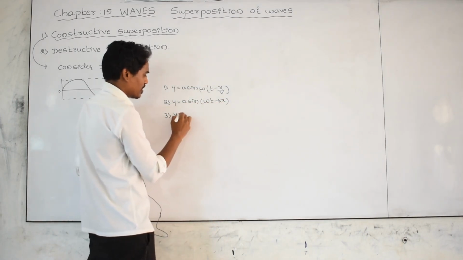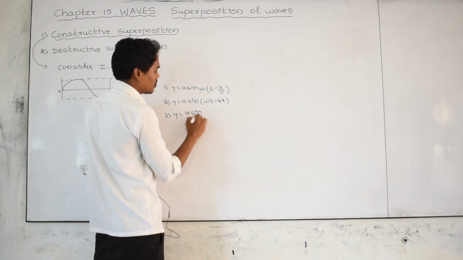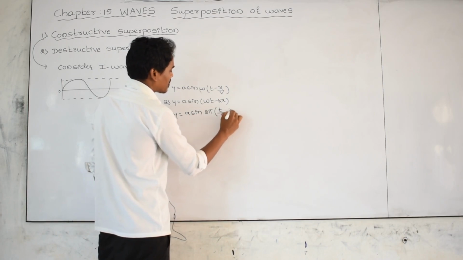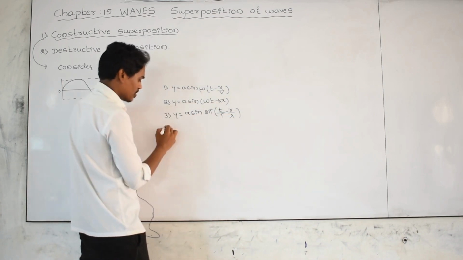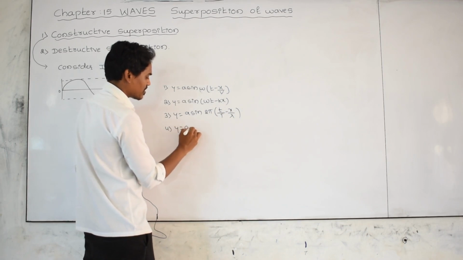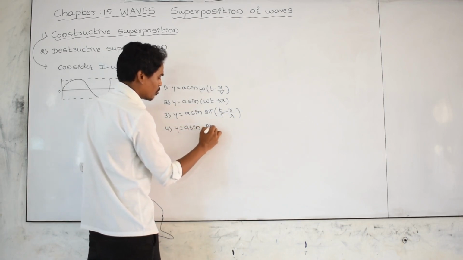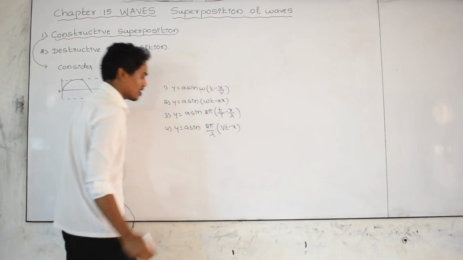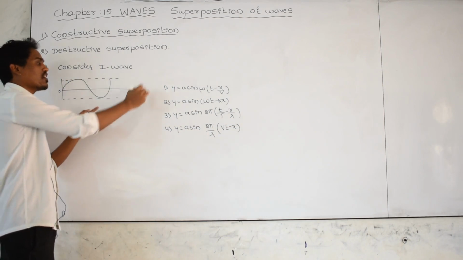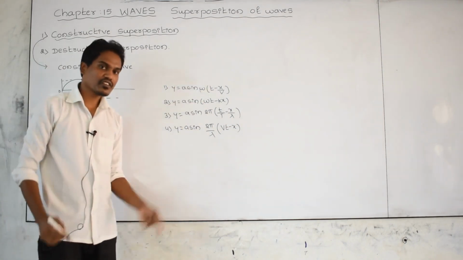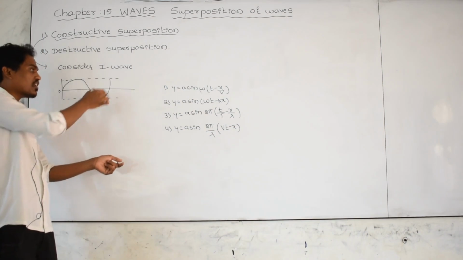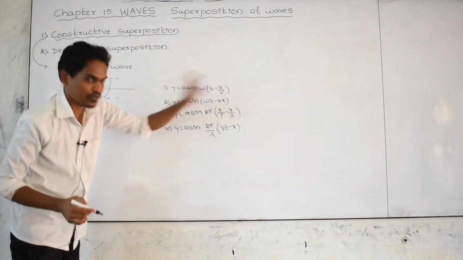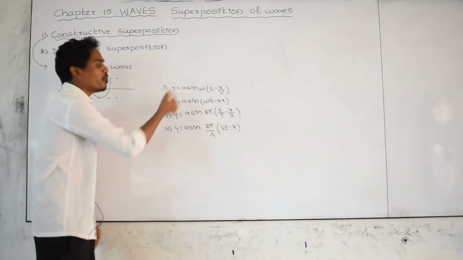Third: y equals a sin of 2 pi t by capital T minus x by lambda. And fourth: y equals a sin of 2 pi by lambda into vt minus x. If the wave is moving in the positive x direction, these are the wave equations, or if the wave is moving in the reverse direction, the negative x direction, then these signs become plus.